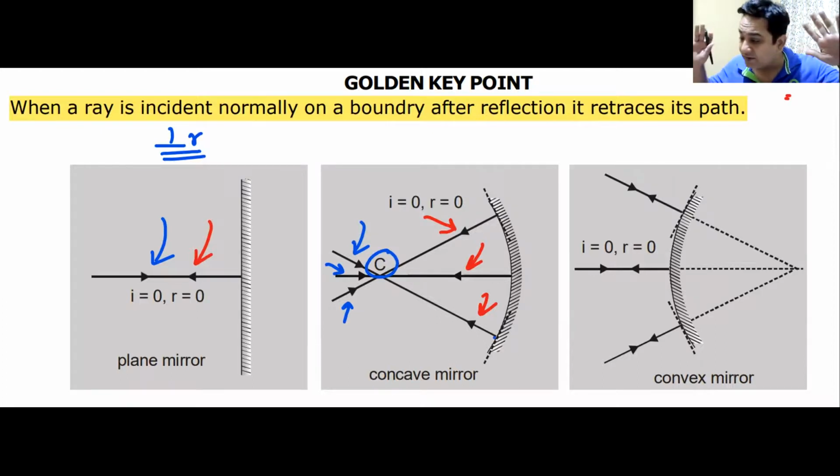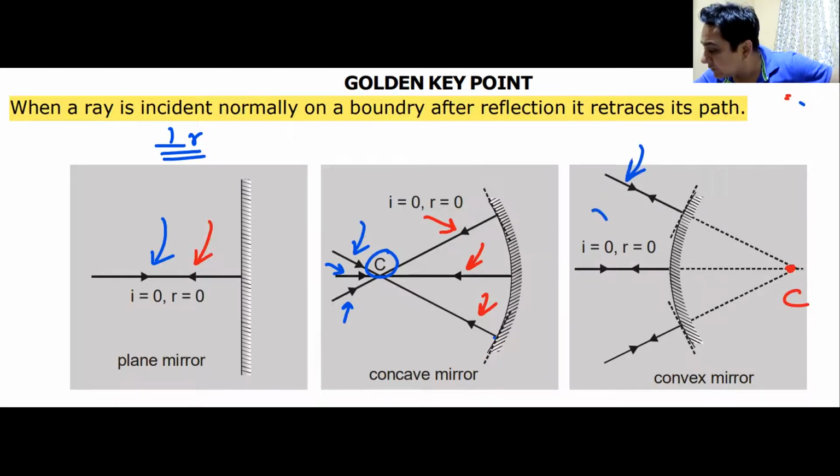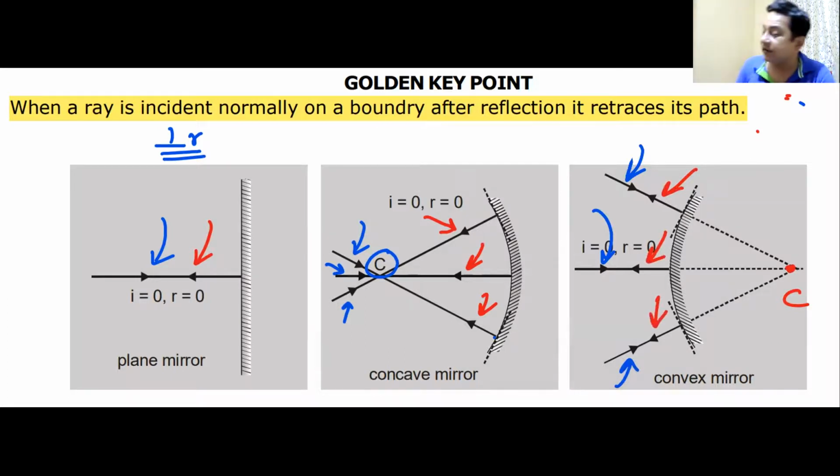Do we understand this? On the extreme right side, we have the convex mirror. What is concave? What is convex? We will all understand this. The center of curvature over here lies somewhere over here. The blue ones are the incident rays, as you can see. The red ones are our old friend, the reflected rays, and they are retracing their path. I hope that you have understood this and you are going to note this down.